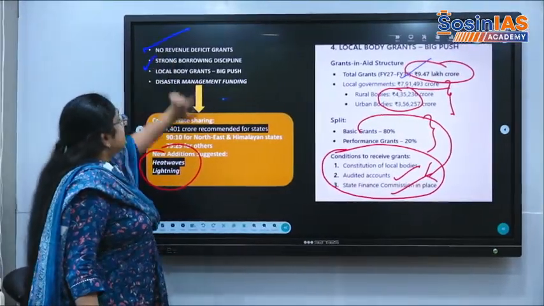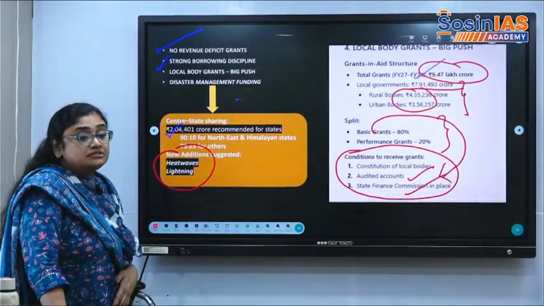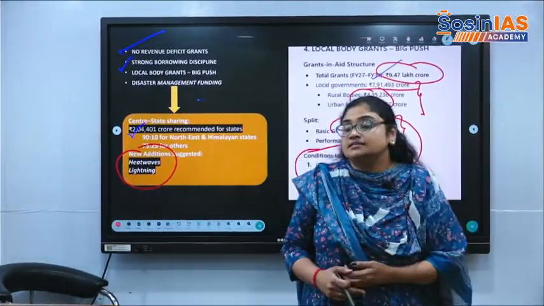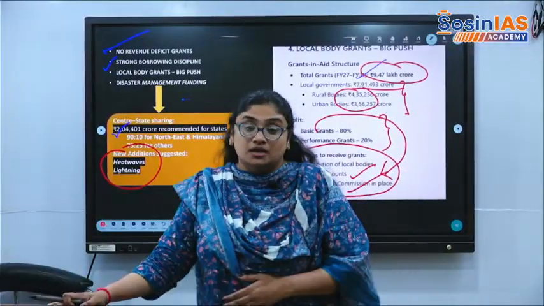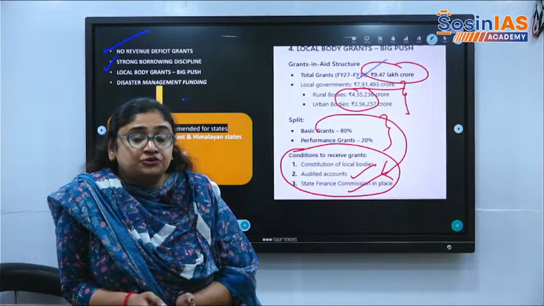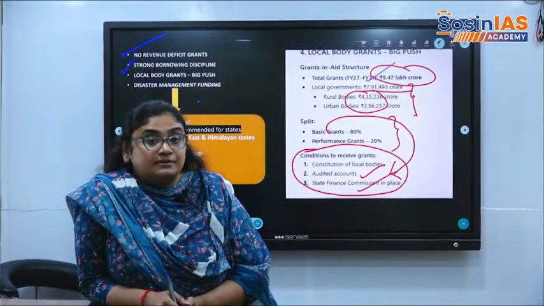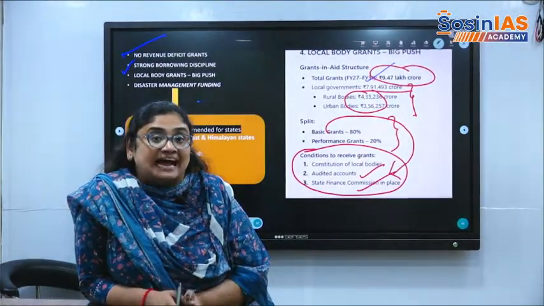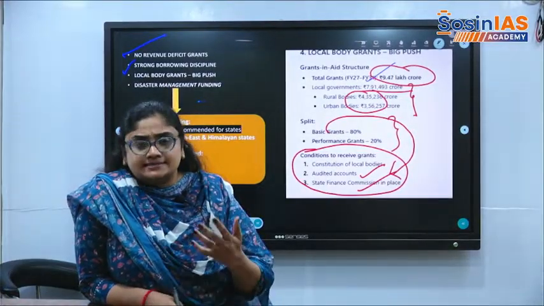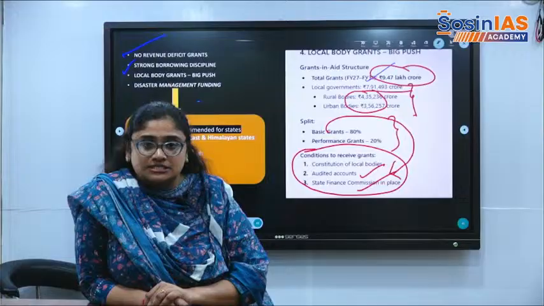Apart from that, the Finance Commission also asks the states to follow fiscal discipline. Even in the economic survey, it has been highlighted that states are borrowing much more. If we see the last few years, especially after the pandemic, central government borrowing from the market has increased. The fiscal deficit has gone up to 6%.